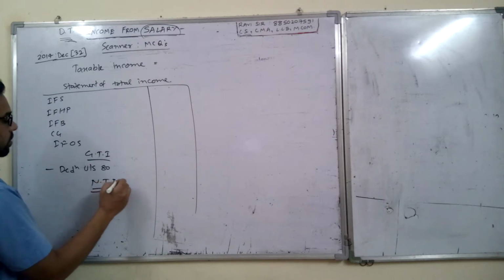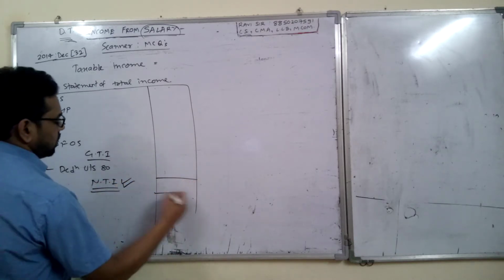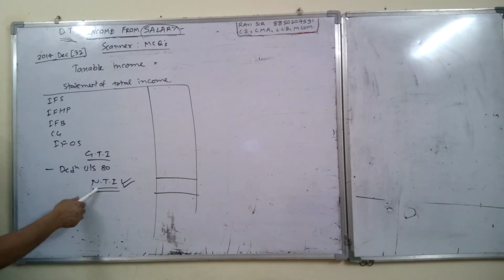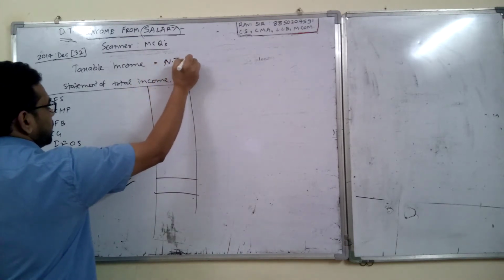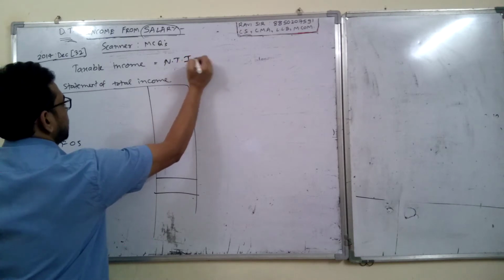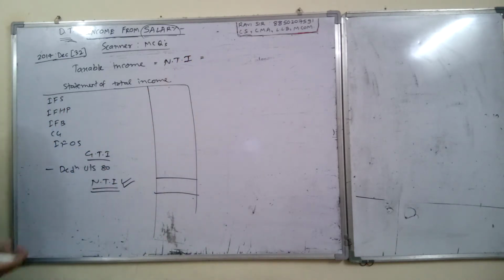So this is your final answer. We don't have to find tax liability, so this is NTI, or you can say taxable income. Net total income is another name for taxable income.